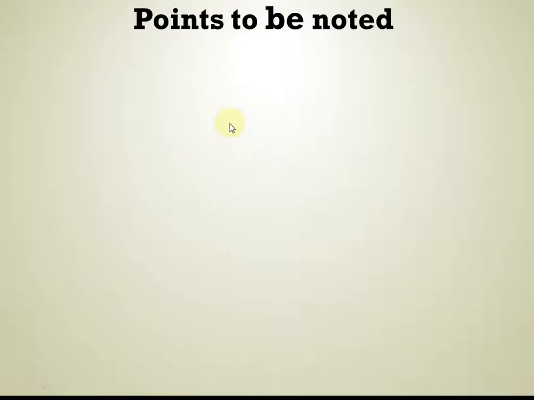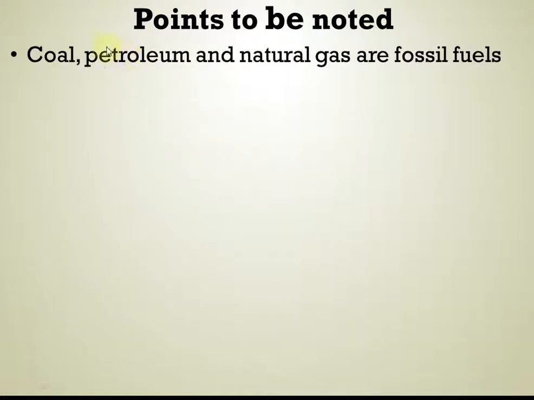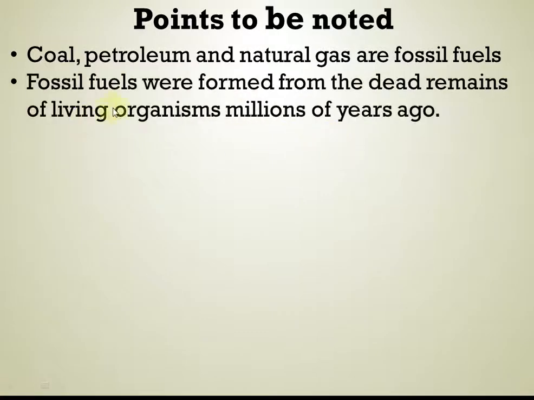Points to be noted. I suggest you pause the video and note these points because they are so important and you can revise them whenever you want. Coal, petroleum and natural gas are fossil fuels. Fossil fuels were formed from the dead remains of living organisms millions of years ago.